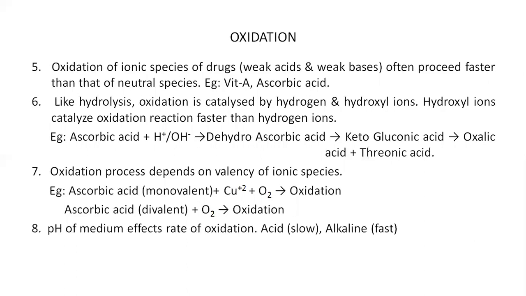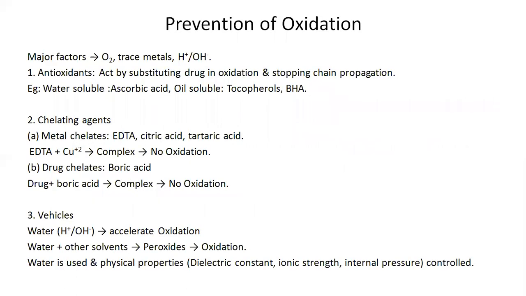In the next point, the pH of the medium affects the rate of oxidation, whether you are using an acidic pH or an alkaline pH. In acidic pH, the rate of oxidation is slow as compared to the alkaline pH, where the rate of oxidation is faster. Now we move on to the prevention of oxidation.